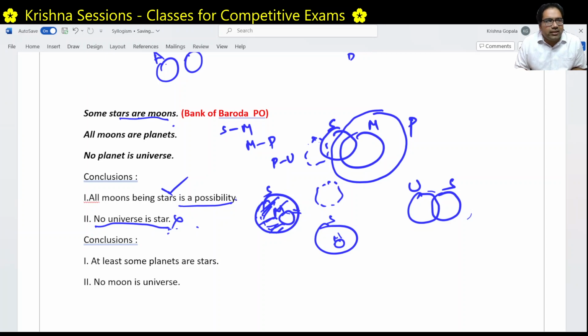Next. At least some planets are stars. Again, this is not a possibility statement. He is making a definite statement. To disprove this, what do we have to say? If we have to disprove this, we can say there is no planet which is a star.